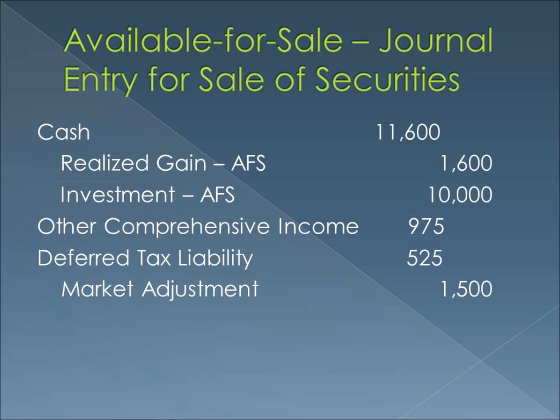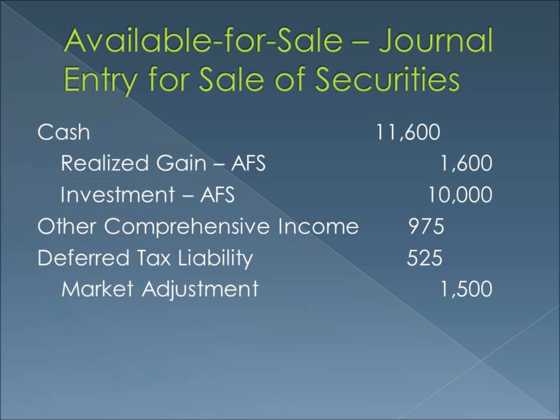Suppose once again that the stock is sold for $116 per share. We receive cash of $11,600, resulting in a realized gain of $1,600 after removing the investment of $10,000. Unlike with trading securities, we use other comprehensive income to close out the market adjustment account because that is the account we have been using to track changes in the value of the securities.